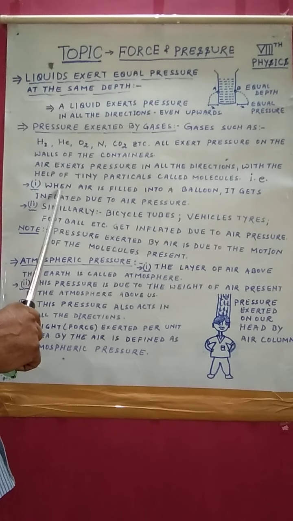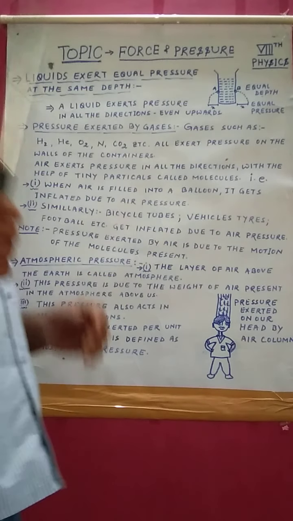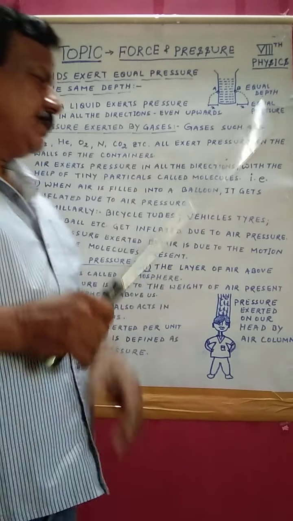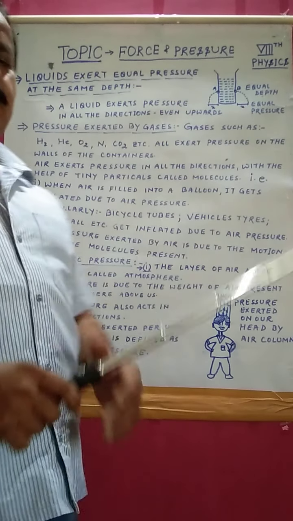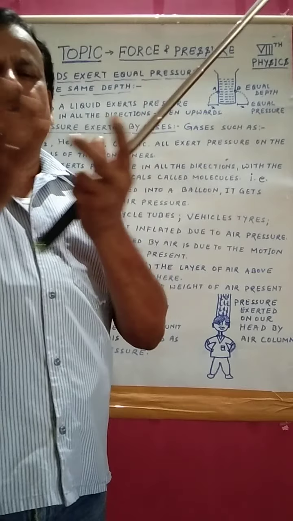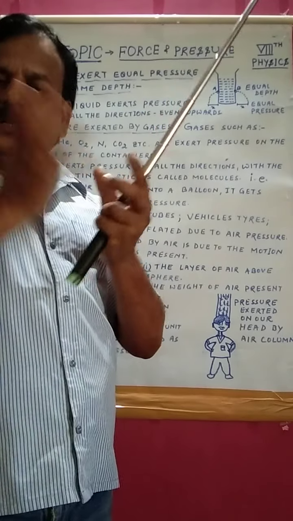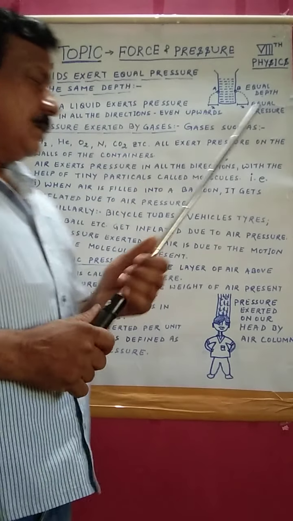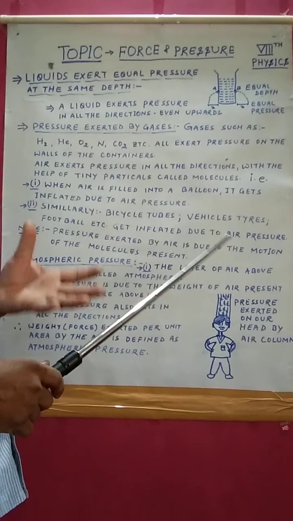Point number 1: when air is filled into a balloon, what happens? It gets inflated due to air pressure. It gets inflated equally from all the sides because air exerts equal pressure in all the directions, and the balloon gets inflated. It is due to air pressure.